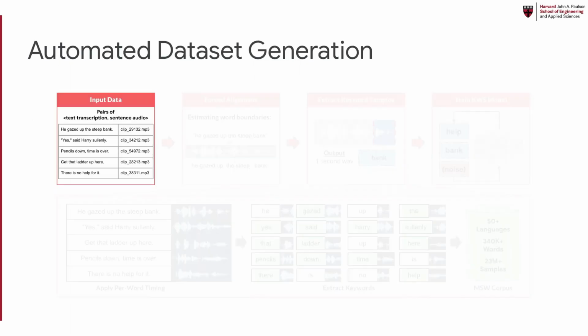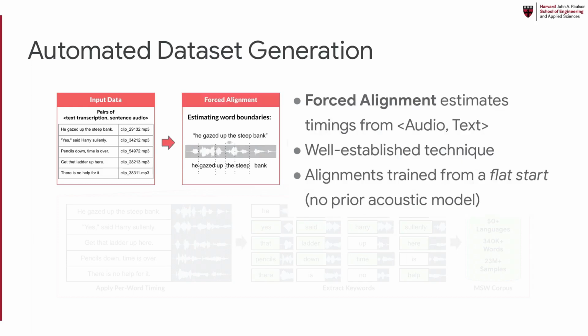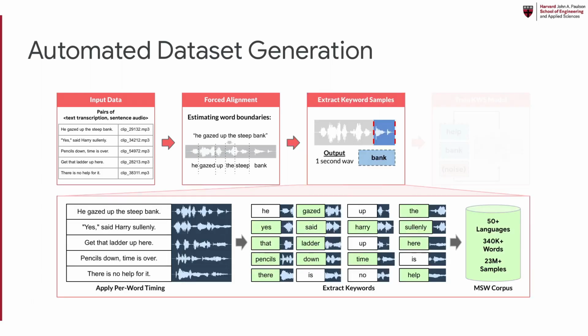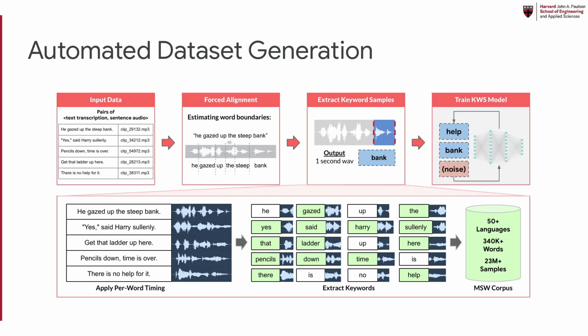Our keyword extraction pipeline ingests pairs of sentence audio and text transcripts. We use forced alignment to estimate per-word timing boundaries. We train our alignments directly on the data with no external acoustic models. Using the estimated timings, we apply our inclusion criteria and extract keywords into the dataset. These isolated keywords can then be used to train keyword spotting models.